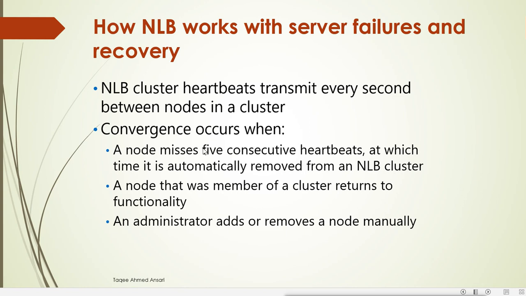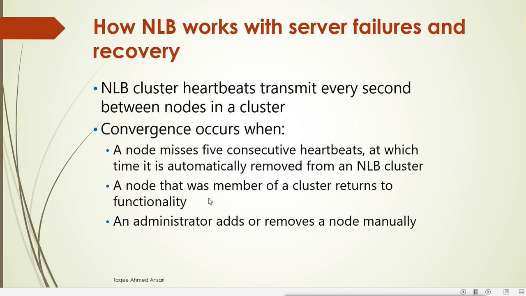When convergence occurs, a node that misses 5 consecutive heartbeats is automatically removed from an NLB cluster. That means if the node misses 5 consecutive heartbeat requests, it will be considered dead, and it will automatically be removed from the NLB cluster.